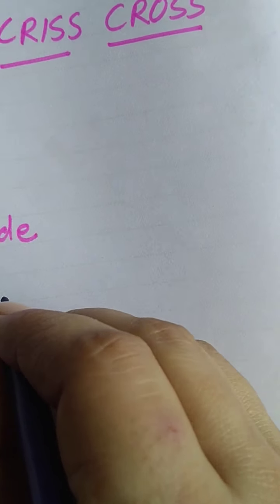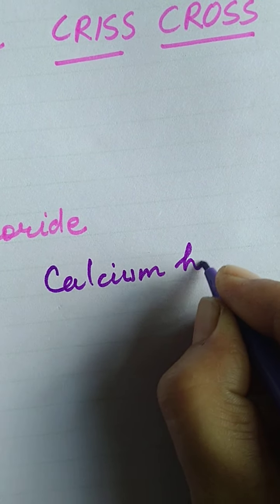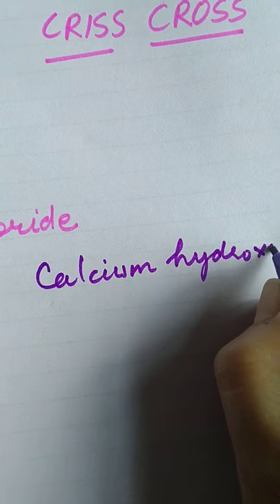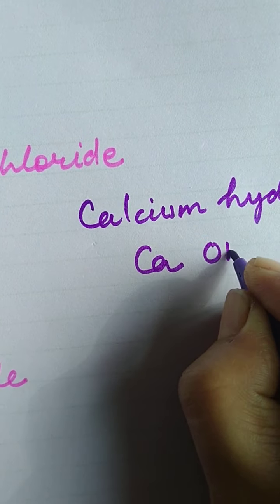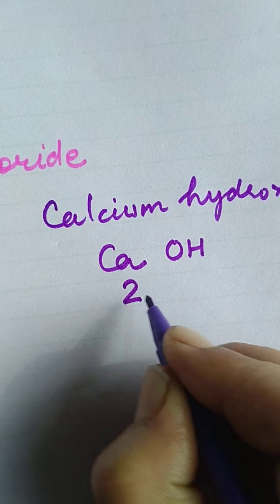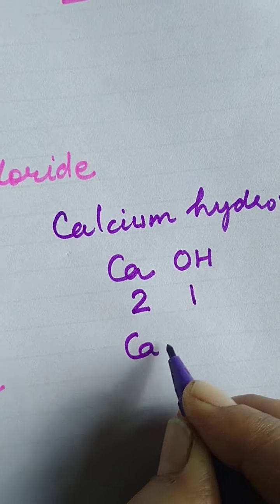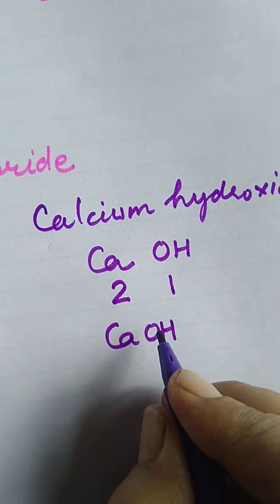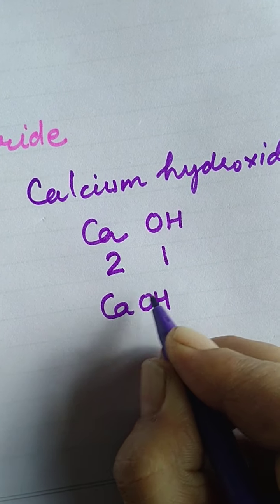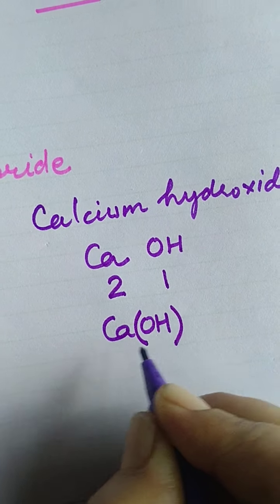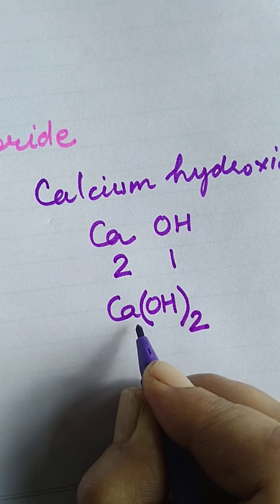One example I will explain you of a polyatomic ion. Let us take the example of calcium hydroxide. Okay? Calcium valency 2. The whole hydroxide valency is 1. Now, since I told you it is a polyatomic ion, it has to be written together, right? Calcium valency is 2 and hydroxide valency is 1.